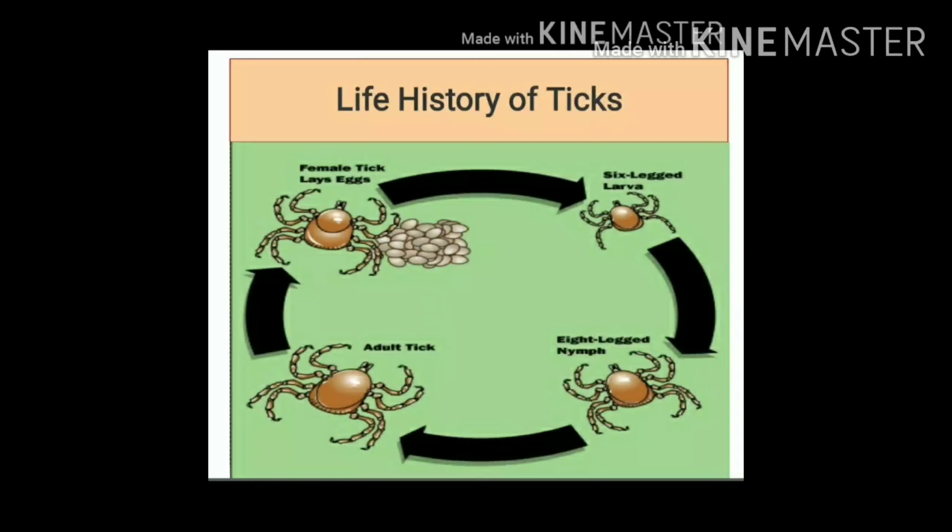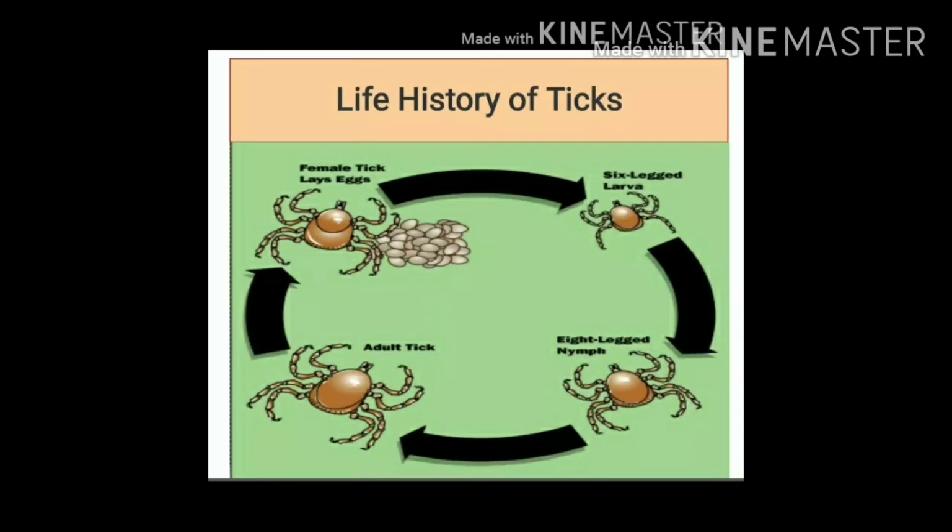Let's see first stage, that is egg. Hard ticks lay eggs which are about hundreds to thousand at one sitting, whereas soft ticks lay eggs in batches of 20 to 100 over a long period. In 1 to 3 days, these eggs hatch into next stage known as larva. Larva of tick has 3 pairs of legs. They require blood meal, and duration of larval stage may vary from 3 days to 13 days.